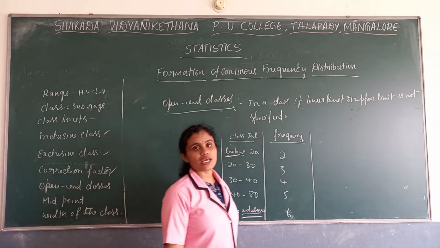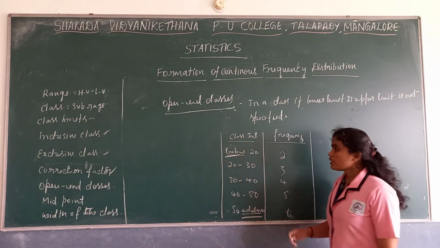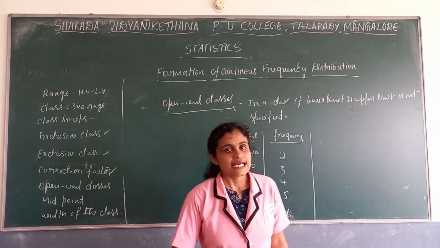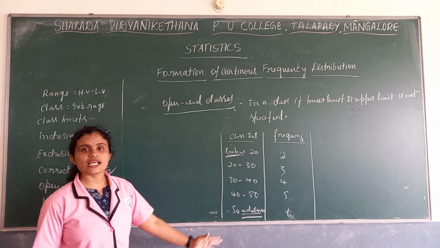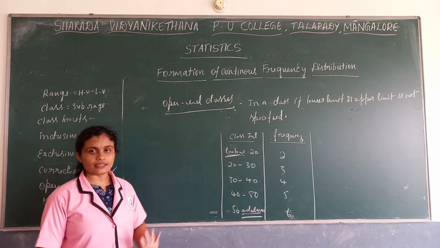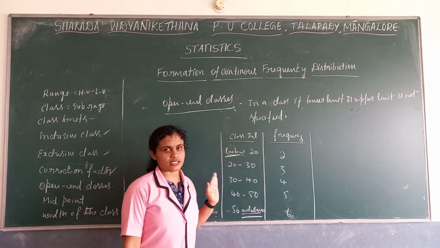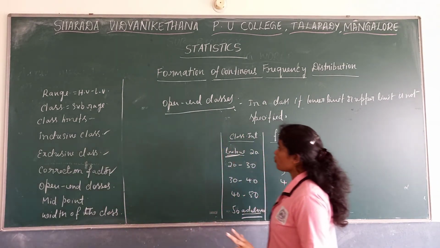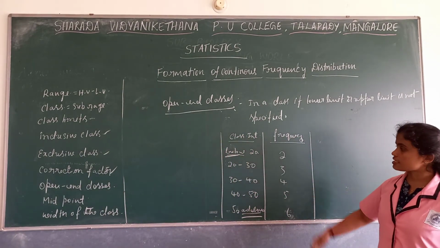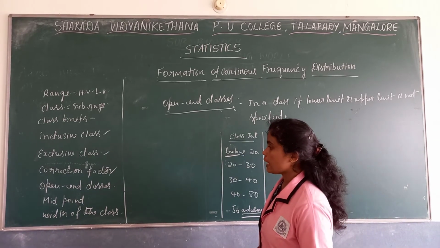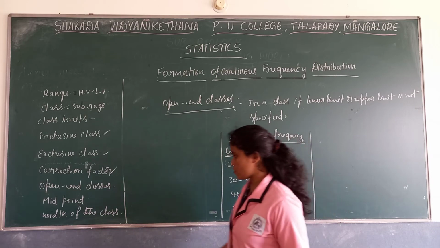So in a class where either lower limit or upper limit is not specified, this kind of class we call it as open-end classes. This is also one more question: what do you mean by open-end classes? This kind of example you can give, a class where lower limit or upper limit is not specified.